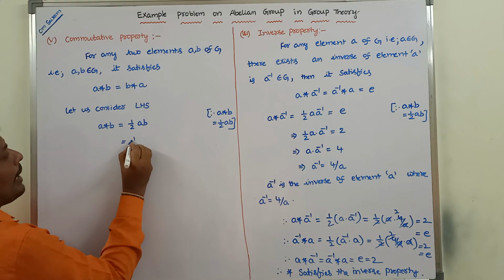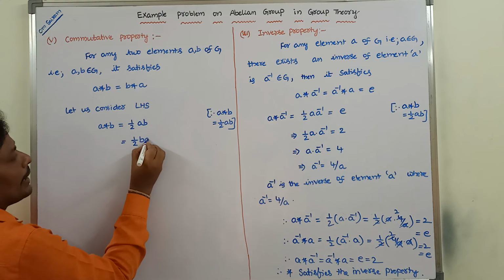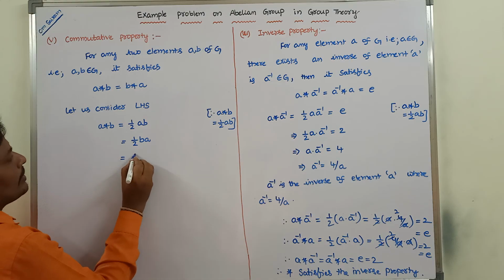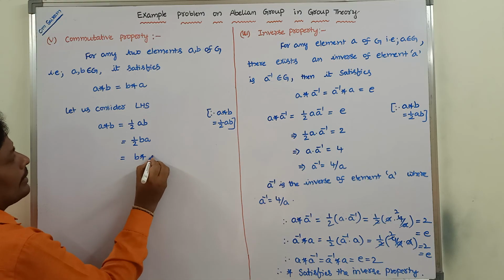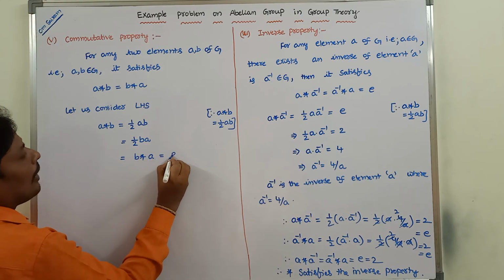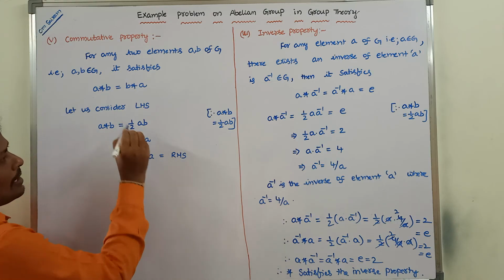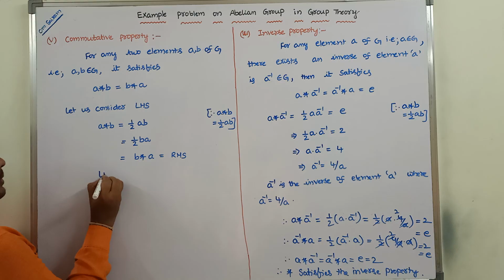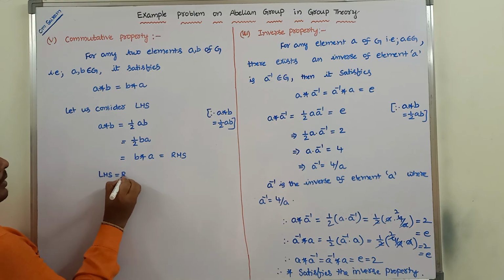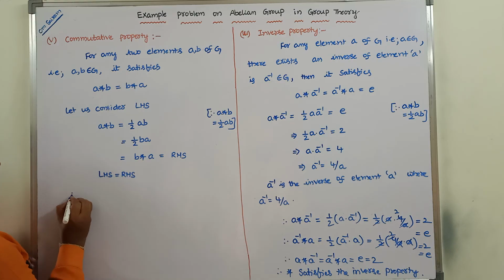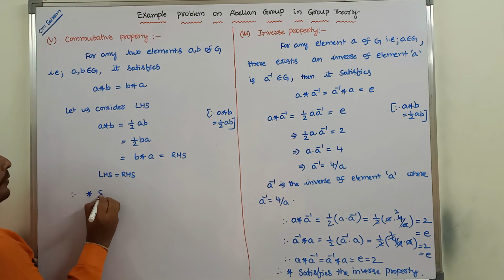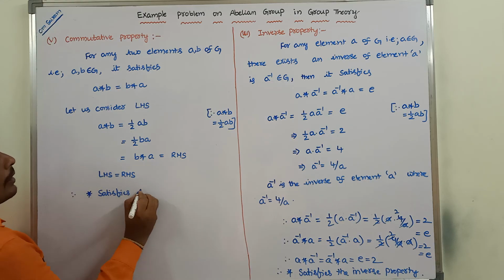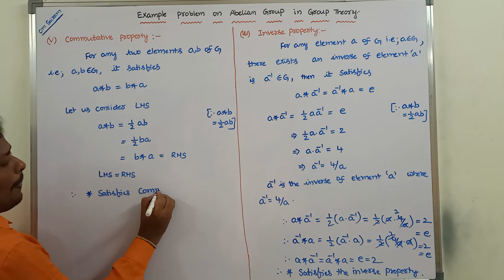It can be written as half ba, which can be written as b star a. So that is equal to the RHS. So LHS is equal to RHS. Therefore star satisfies the commutative property.